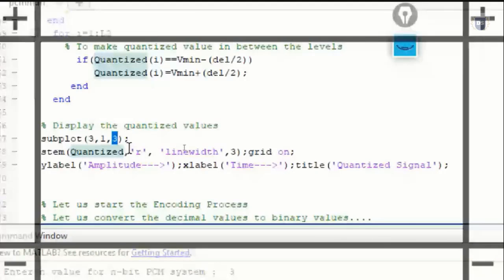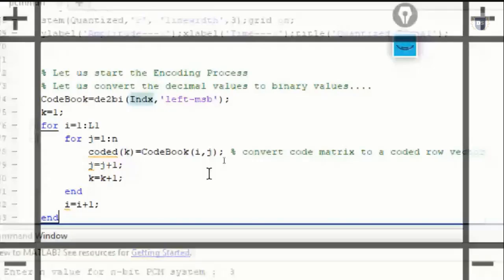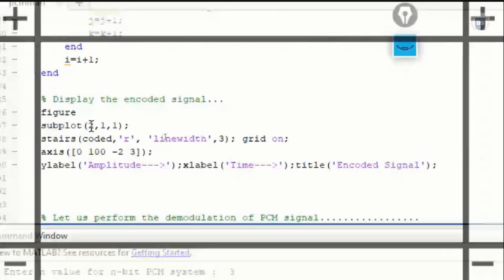Our third diagram represents the quantized output, and from that we have to convert all those decimal values to binary. In order to convert this decimal value to binary, we'll again use an inbuilt command, de2bi, such that I'll be passing the index value onto that. After getting values in binary, we'll be plotting this coded, and in order to plot it, we'll make use of one more figure.